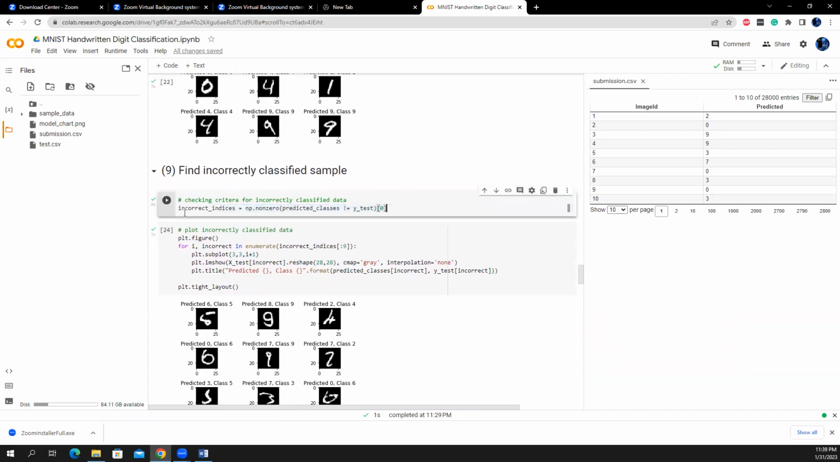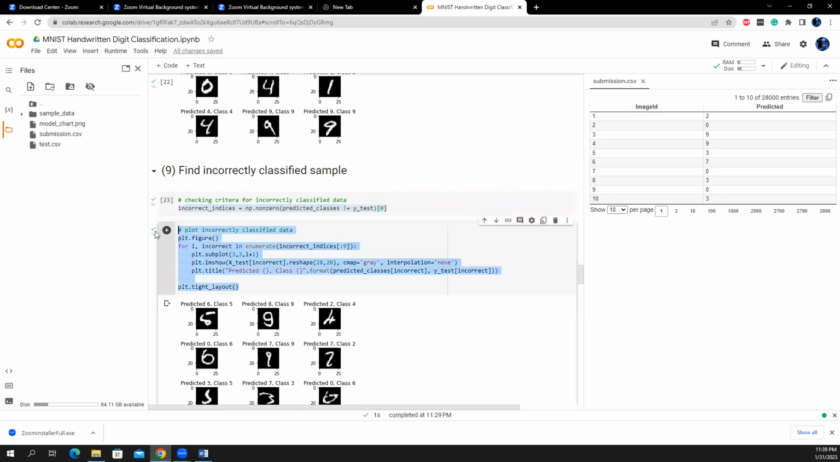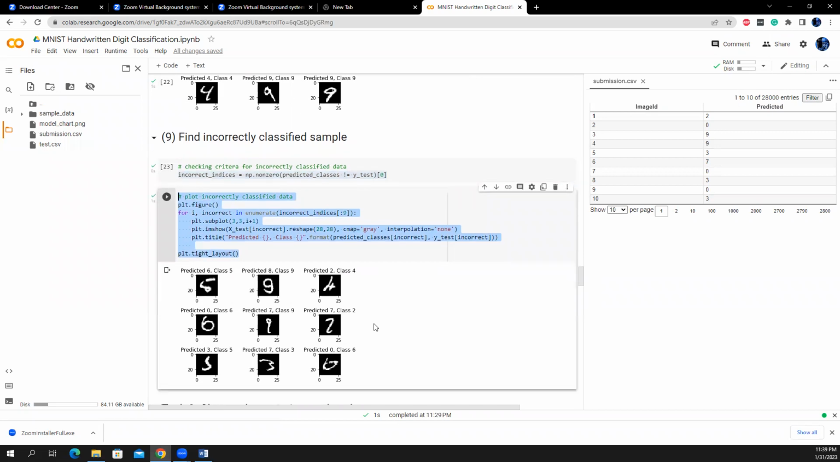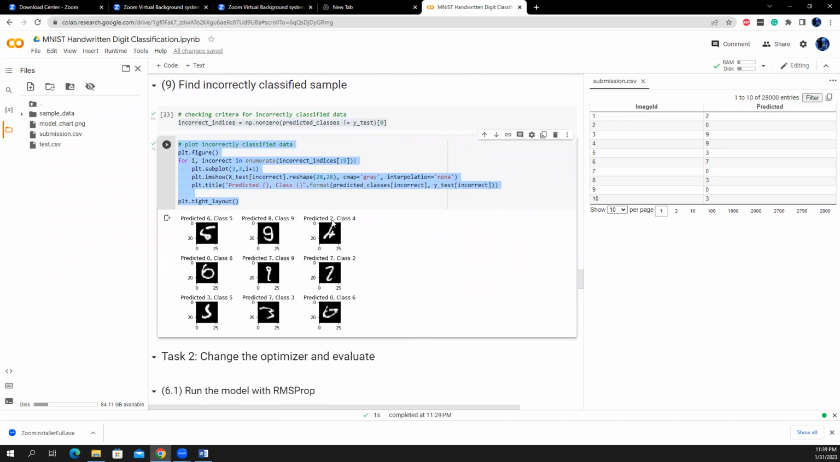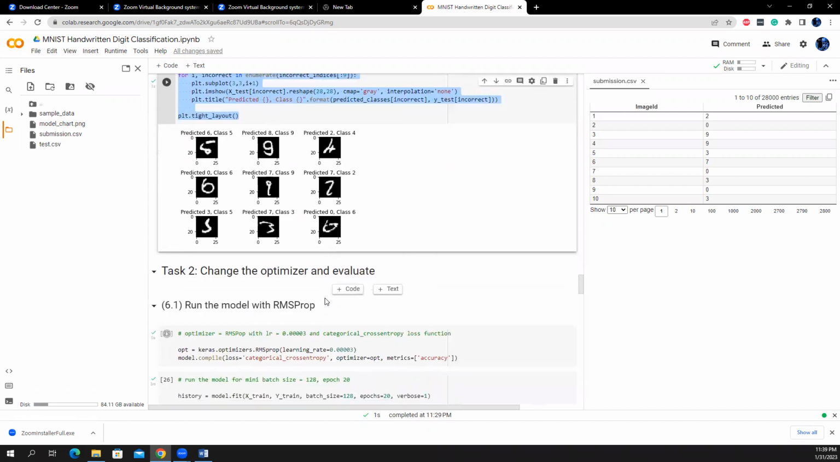This is the boundary condition to find out the wrongly classified, wrongly predicted data. So this is the plot method to plot the wrongly classified data. Here you can see, predicted as 2, but originally it's 4. So this is the view. Here you can see this, it looks like 7, but it shows as a 9. So this one looks like a 6, but the model finds it as a 0.